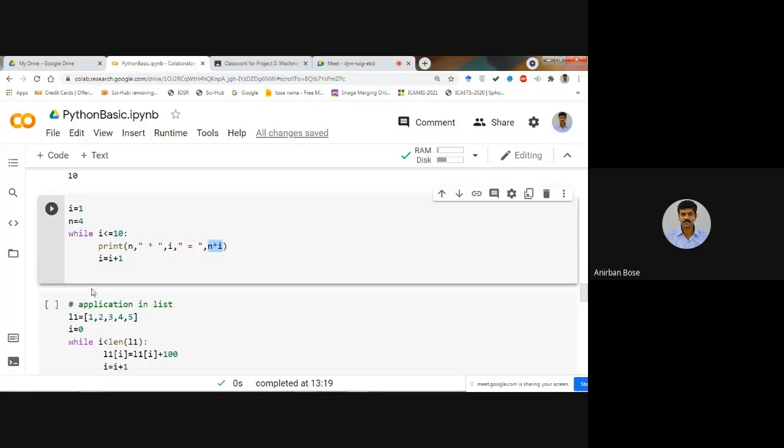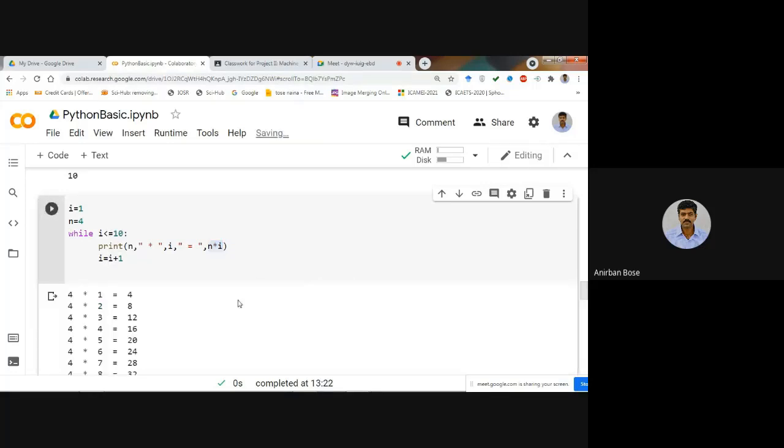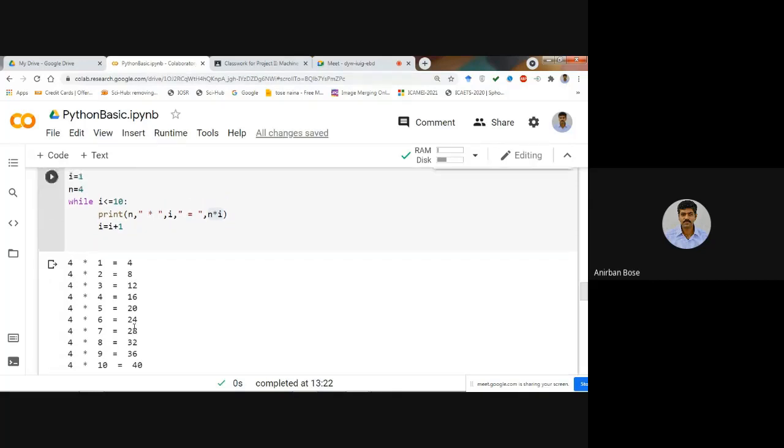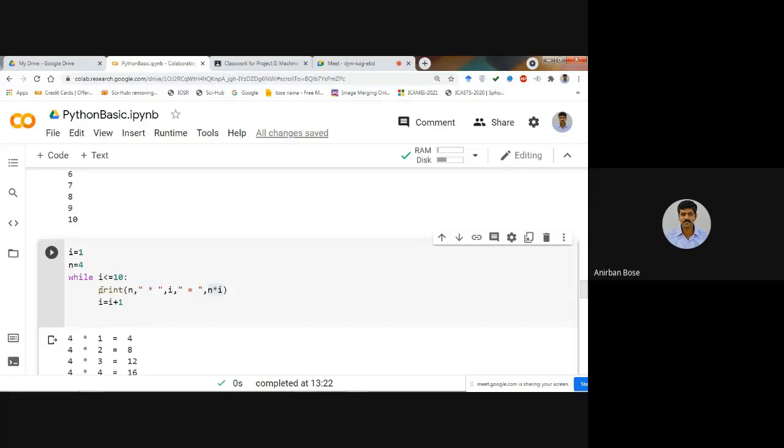In this way it will go till i becomes 11, then it will come out of the while. So if you execute, you will see it will print in this way: 4 into 1 is equal to 4, 4 into 2 is equal to 8. So this is the print statement we have given, such that how we want to show this thing, accordingly we have written.